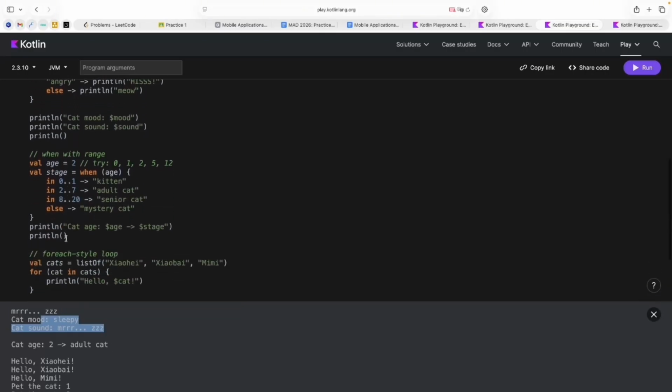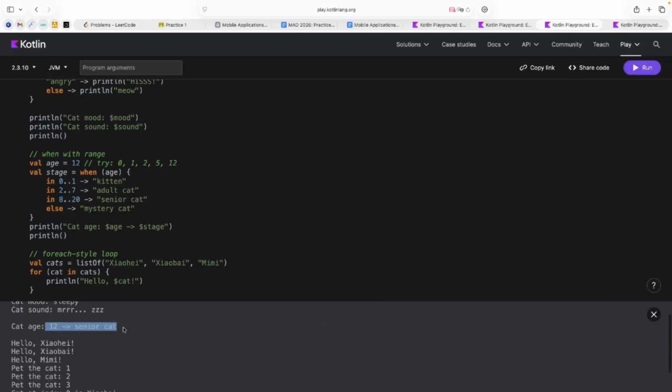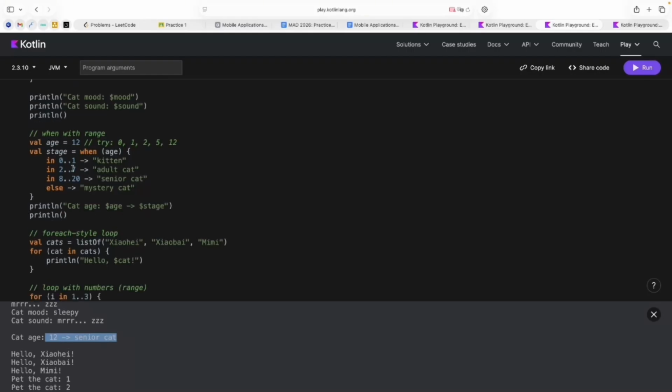Then let's look at when we need to use a range of values. Like here, I have the cat, and the age of my cat is 2 years. That's why I think it's a kitten. If I change it to 12, for example, and run, I will have the result that my cat is a senior cat. And I agree with it. It's very senior.